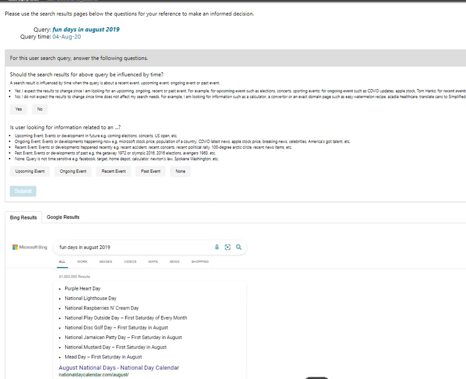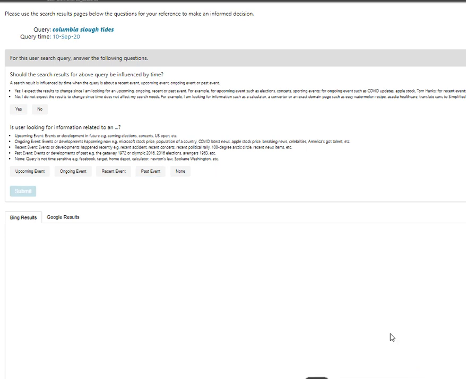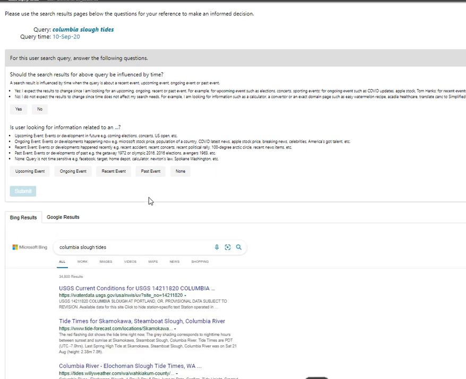Fun days in August 2019. Should the search result for the above query be influenced by time? For this one, it's a past event. I do not expect the result to change since time does not affect my search needs. Upcoming, ongoing, it is going to be a past event, so it's a yes, and it's going to be a past event as well. Click submit. Let's see how that goes. My internet is okay. I thought my internet was slowing down again.